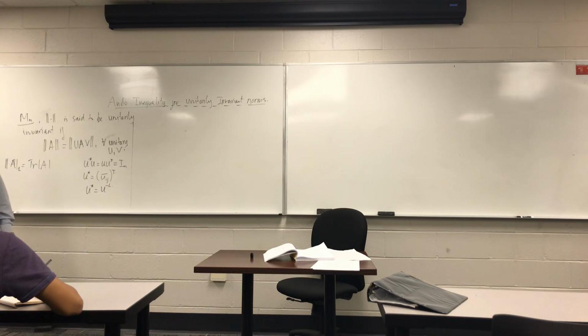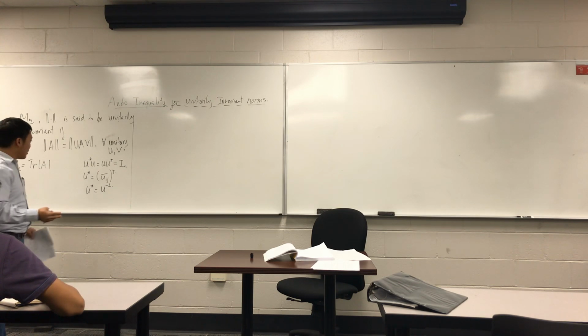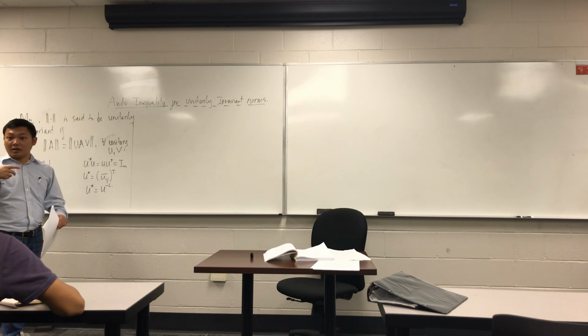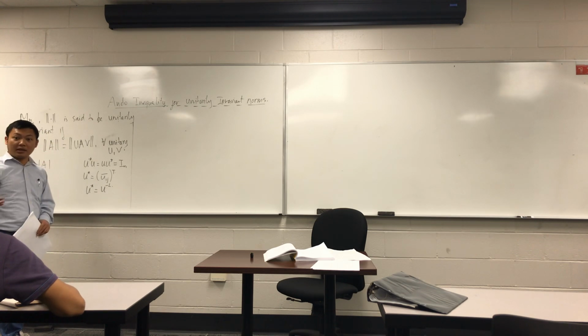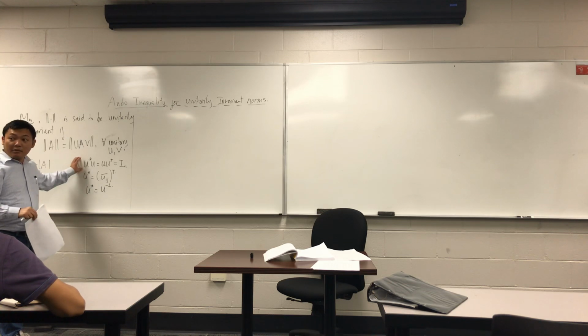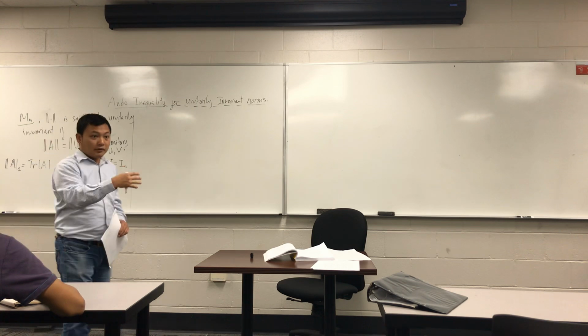Unitary matrices are very important in quantum information theory. They play a role like quantum channel, quantum gate. In classical information, you have the classical logical gate. In quantum information theory, you also have something like that, and unitary matrices play a role like this. Makes sense? Because they preserve norms.